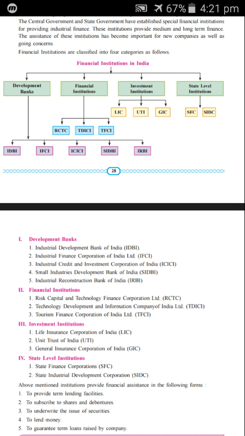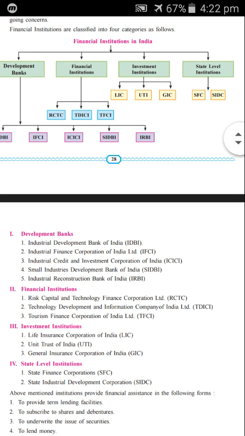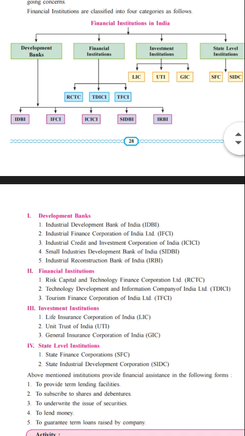There are different types of development banks given here. The first one is IDBI, Industrial Development Bank of India. Next is IFCI, Industrial Finance Corporation of India Limited. Third is ICICI, Industrial Credit and Investment Corporation of India. Fourth is SIDBI, Small Industries Development Bank of India. Fifth is the Industrial Reconstruction Bank of India, that is IRBI. So here five institutions have been set up at the national level and two at the state level, so that the majority of infrastructure facilities is provided for the industrial growth and development of a country.